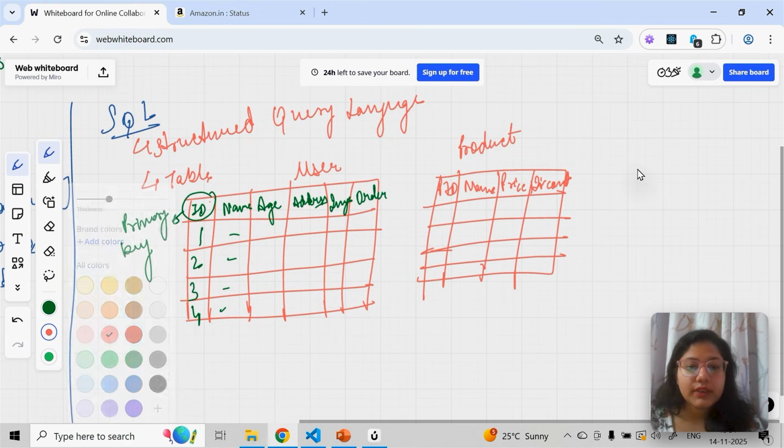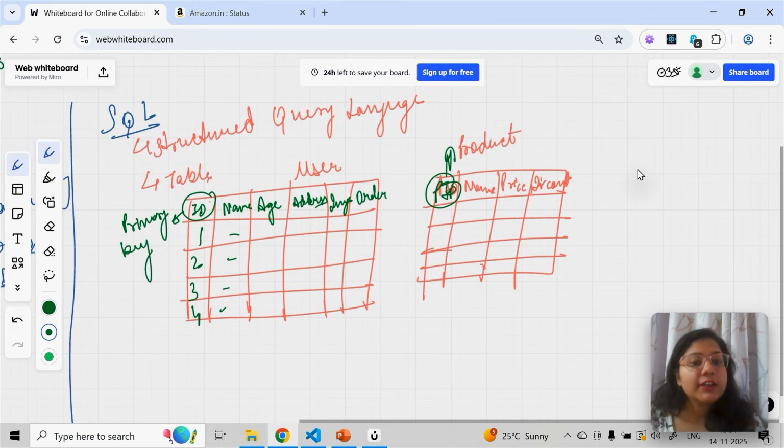Now if I go here, so I can have this ID. So like I told you, one ID has to be there, unique identifier, okay, which we call as primary key. Okay, so that one unique key in your table is called primary key. Okay, rest all you can fill all your data. Okay, all the data will come.